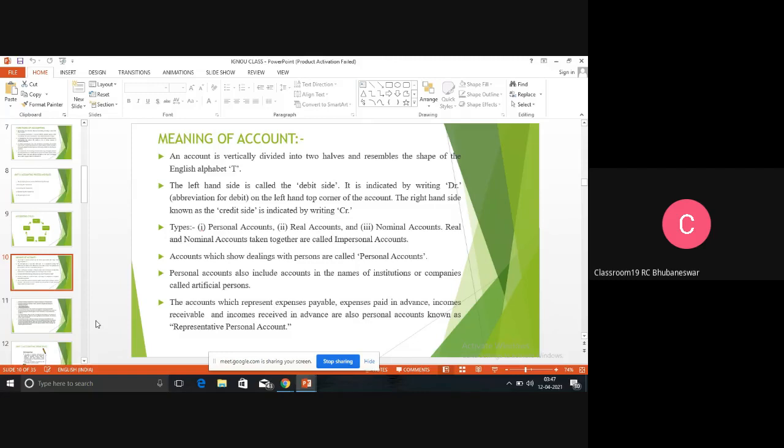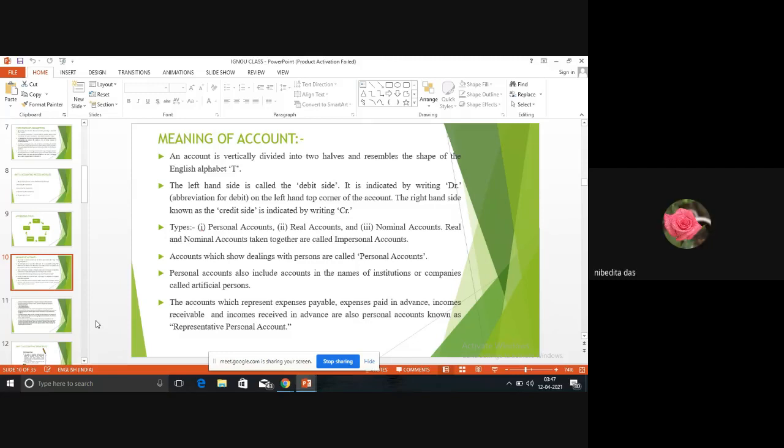nominal account. So nominal account means all the expenses and losses and all the incomes and gains. If we sum off all the expenses and losses and income and gains in one account, that is known as your nominal account. So are you clear about three types of accounts now?